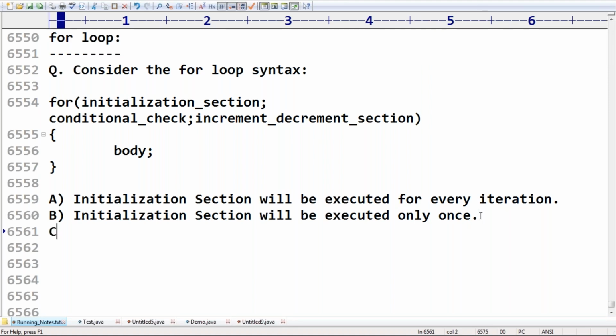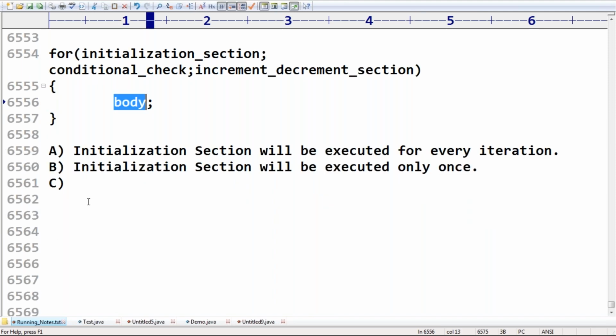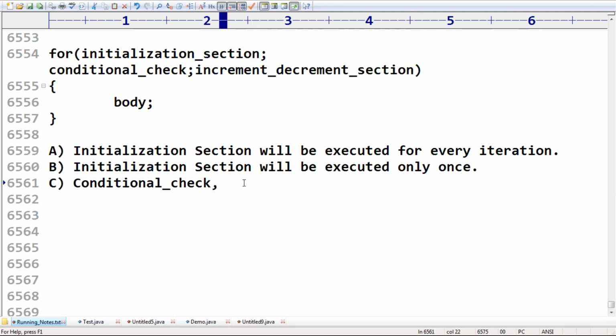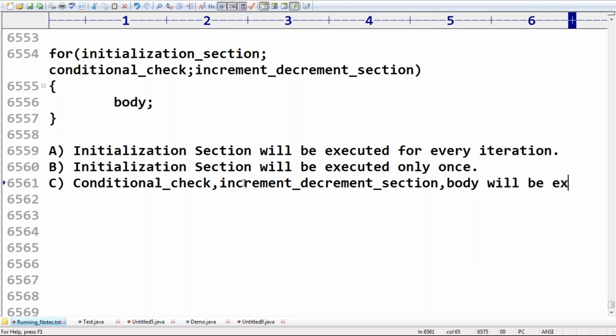After that, the remaining conditional check, increment and decrement section, and the body will be executed for every iteration.